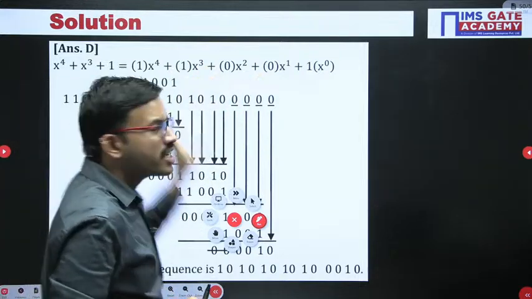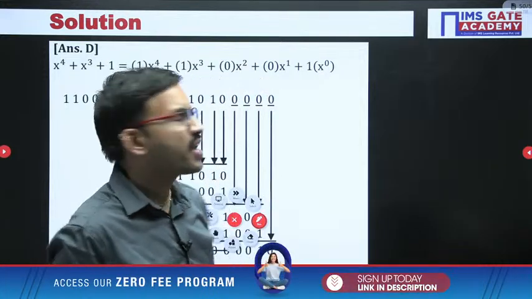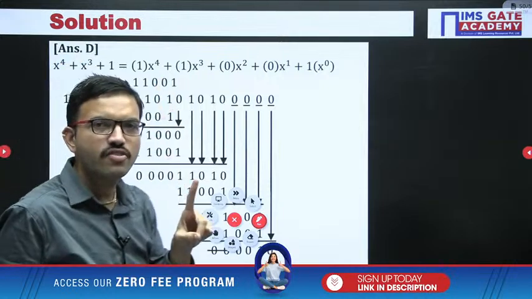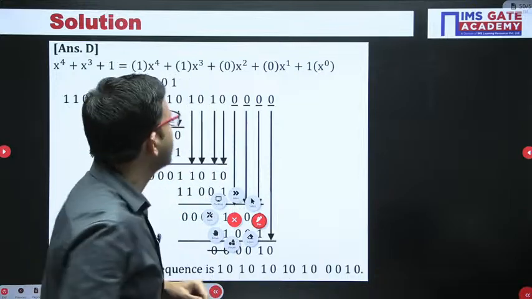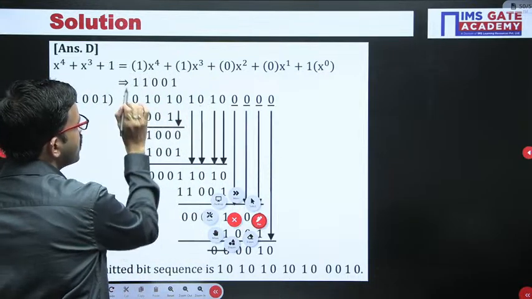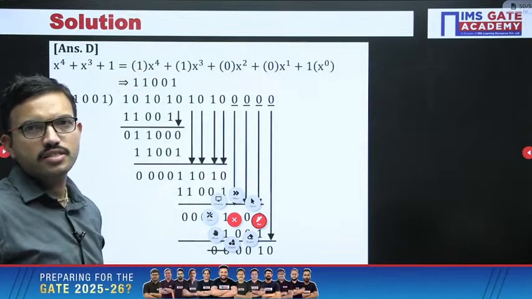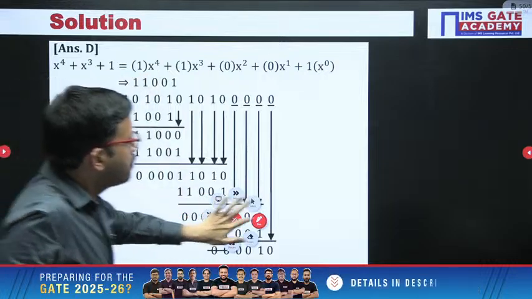So that means whatever polynomial is given, you represent it in powers of x, and for whichever powers are present, the corresponding coefficients are 1, and for whichever powers are missing, the corresponding coefficients are 0. From here you get to know the given polynomial has 5 bits.